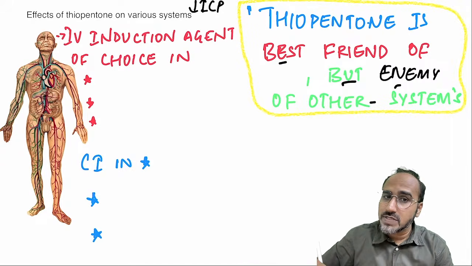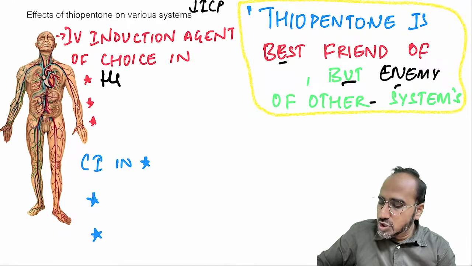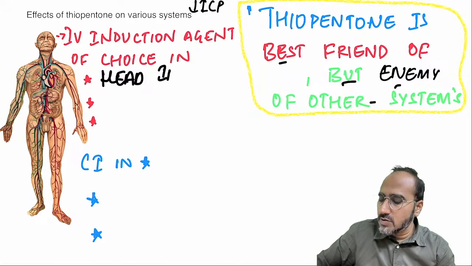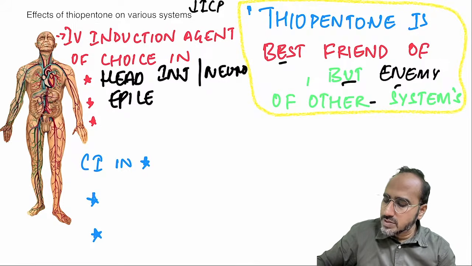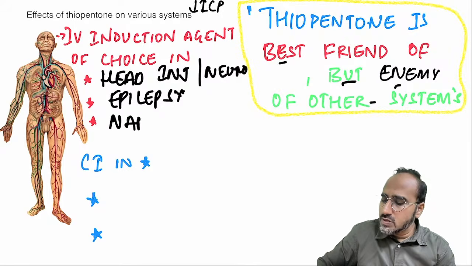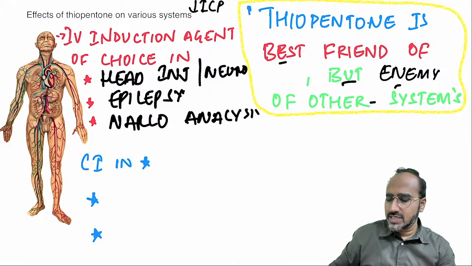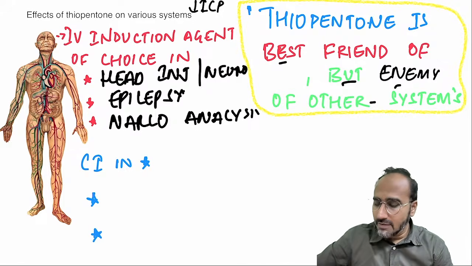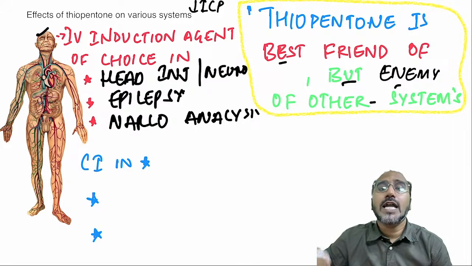As it is a best friend of CNS, it can be used as an IV induction agent of choice for head injury and neurosurgery. It can be used as an IV induction agent of choice for a patient who is having epilepsy. Why? Because it has anti-epileptic property. It can be used as an IV induction agent for narcoanalysis, truth test. But remember why it can be used? Because it's a best friend of CNS. It is the enemy of other systems.